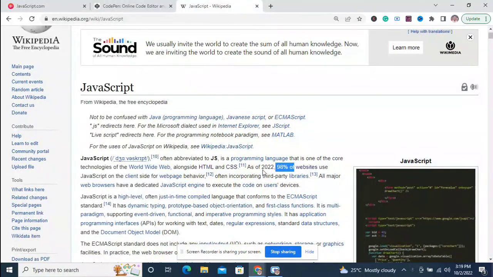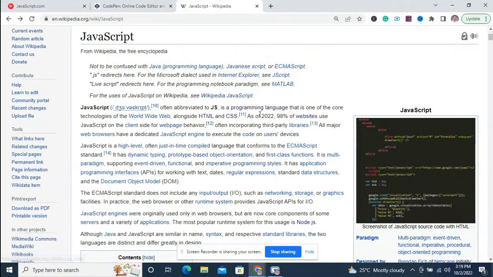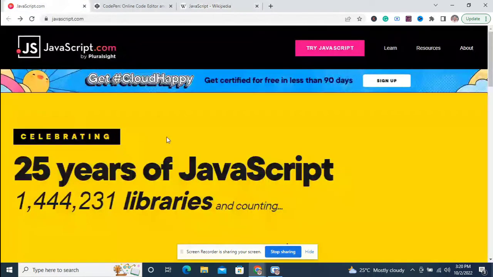According to Wikipedia, as of 2022, 98% of websites use JavaScript on the client side for web page behaviors. As a programmer, whether you have knowledge of programming or you don't, this course is for you because we'll be starting from the very basic concept of JavaScript to the advanced concept. And not only that, we'll be building live projects so that you see how it works. Okay, let's dive into programming straight away.